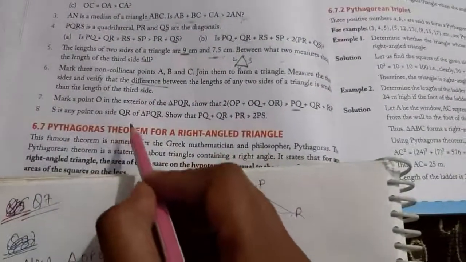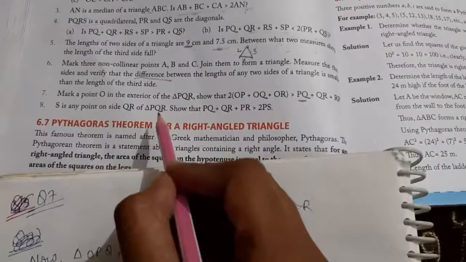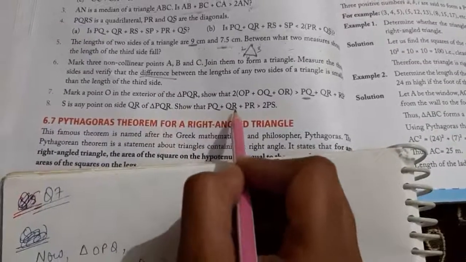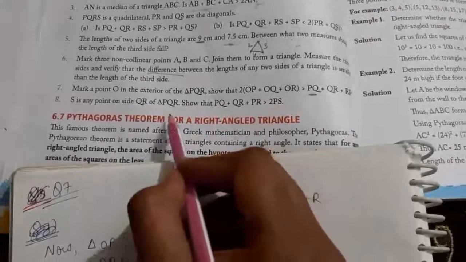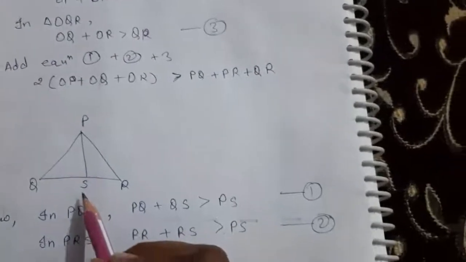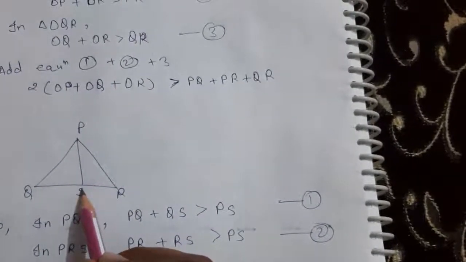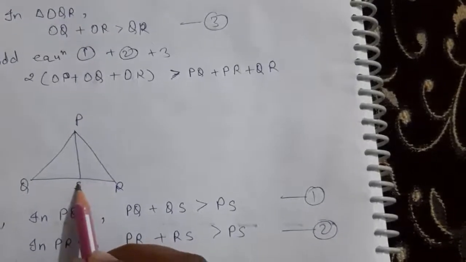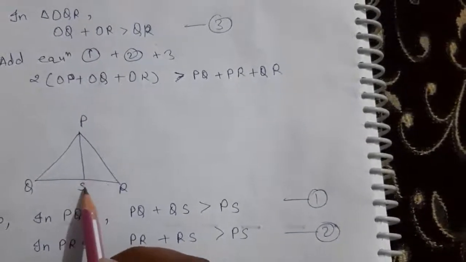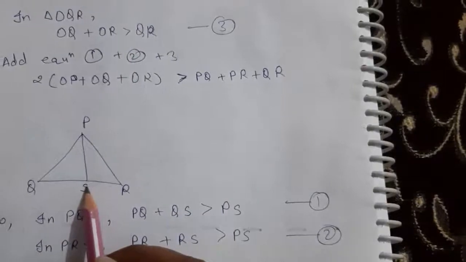Next, question number 8, you can look at also. S is any point on the side QR of triangle PQR. Show that PQ plus QR plus PR is greater than 2PS. So first you have to draw a figure PQR of any shape. It says S is anywhere on the side, so we can write S here. Suppose S is on side QR. Clear? It has not said median, it has said S is anywhere on QR, so we have taken S here.